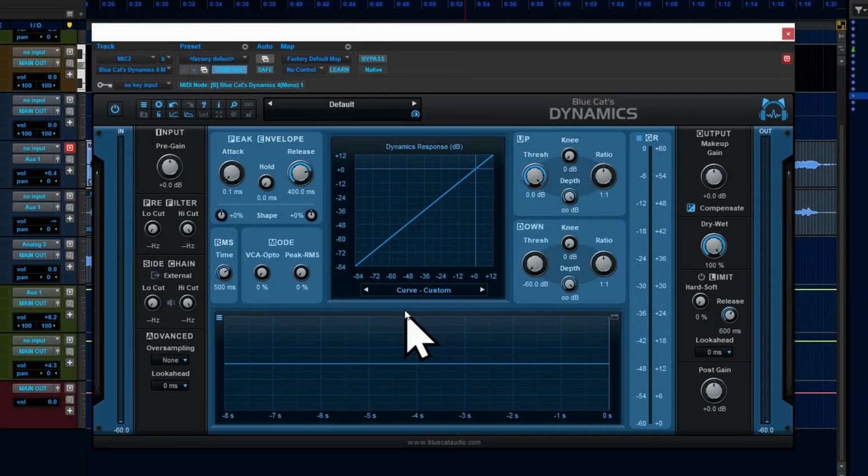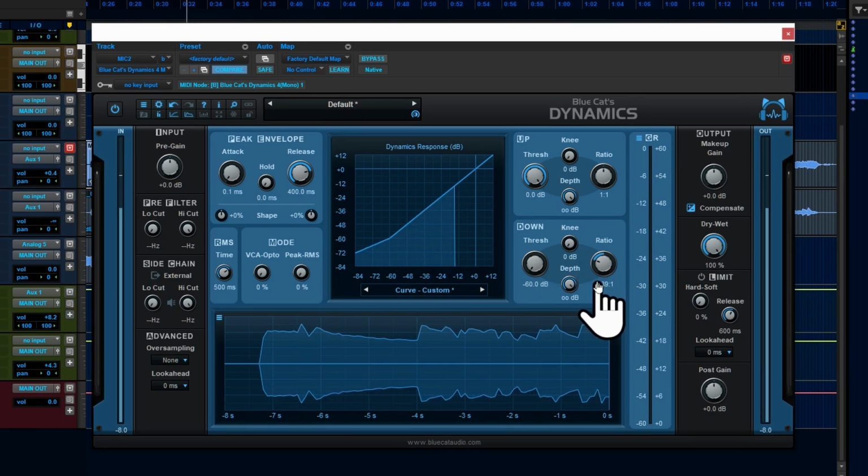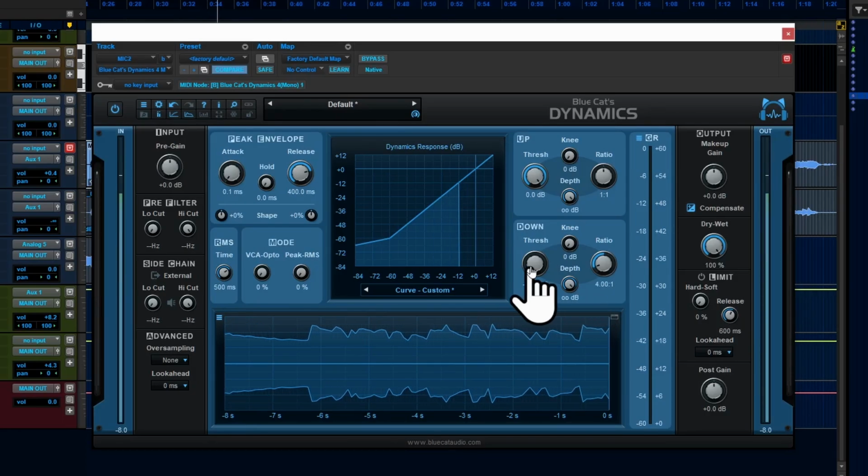Today we are going to create a low-level compressor like MV2. This compressor has up and down sections. We're going to focus on the down section and move ratio negatively. This will create an expander.